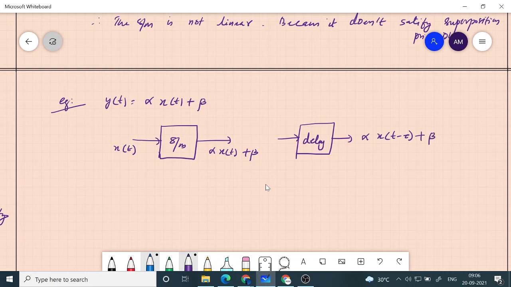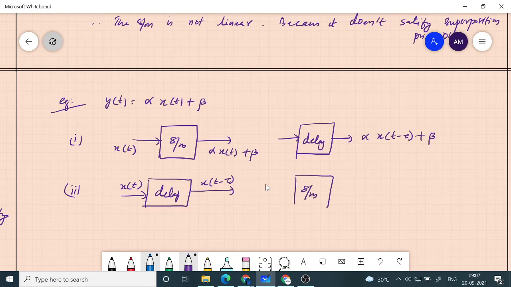Now what we need to check, so this is step 1. Now in step 2 what we do is we delay the input, and that delayed input is given to the system. So x of t will become x of t minus tau. Now this is given into the system.